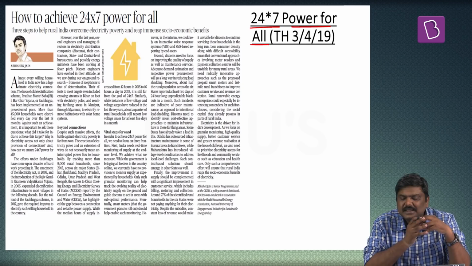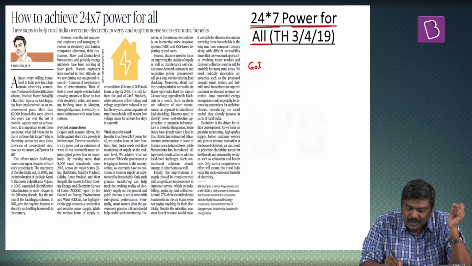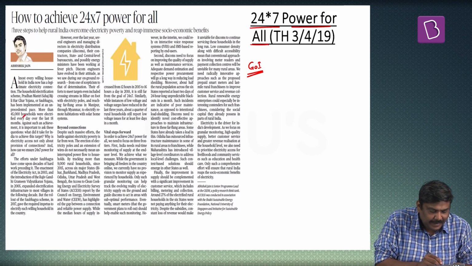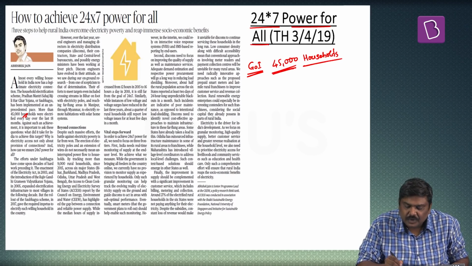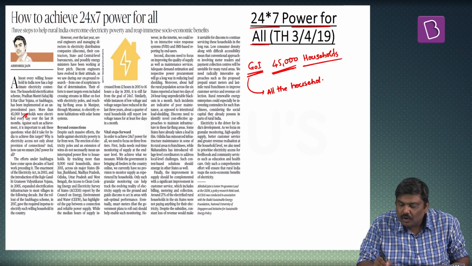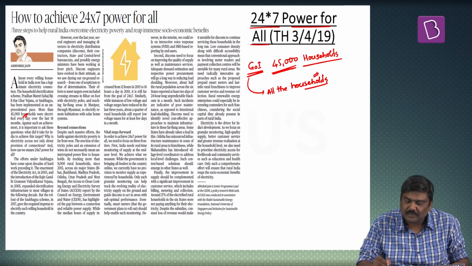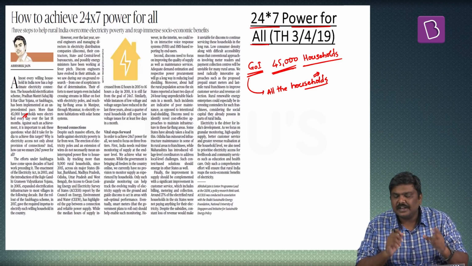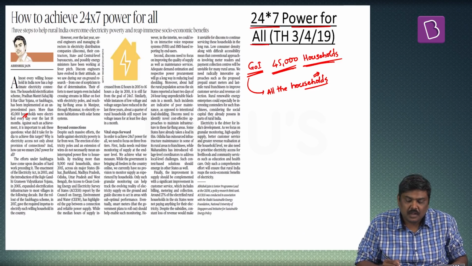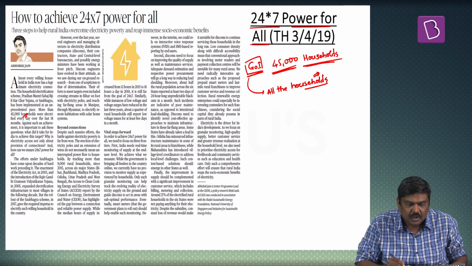This particular article basically states that Government of India in the last couple of months, that is especially in the last 18 months, has provided electricity to 45,000 households every day. And by ensuring this kind of accessibility to electricity, Government of India has ensured that all the households in India will be covered under electricity. Although some of the households in Chhattisgarh are yet to be covered, after this particular coverage is done, we'll basically state that all the households in India have got accessibility to electricity. Now, this is an achievement for the Government of India.